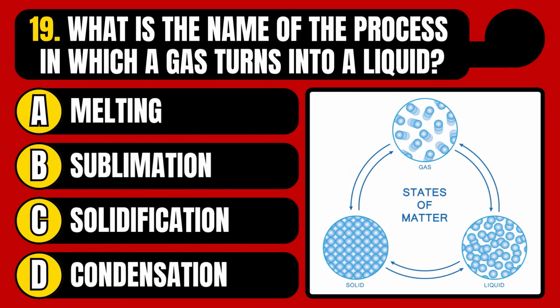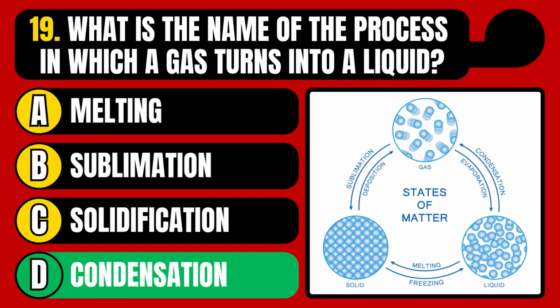What is the name of the process in which a gas turns into a liquid? Melting, sublimation, solidification, or condensation? The correct answer is option D, condensation.